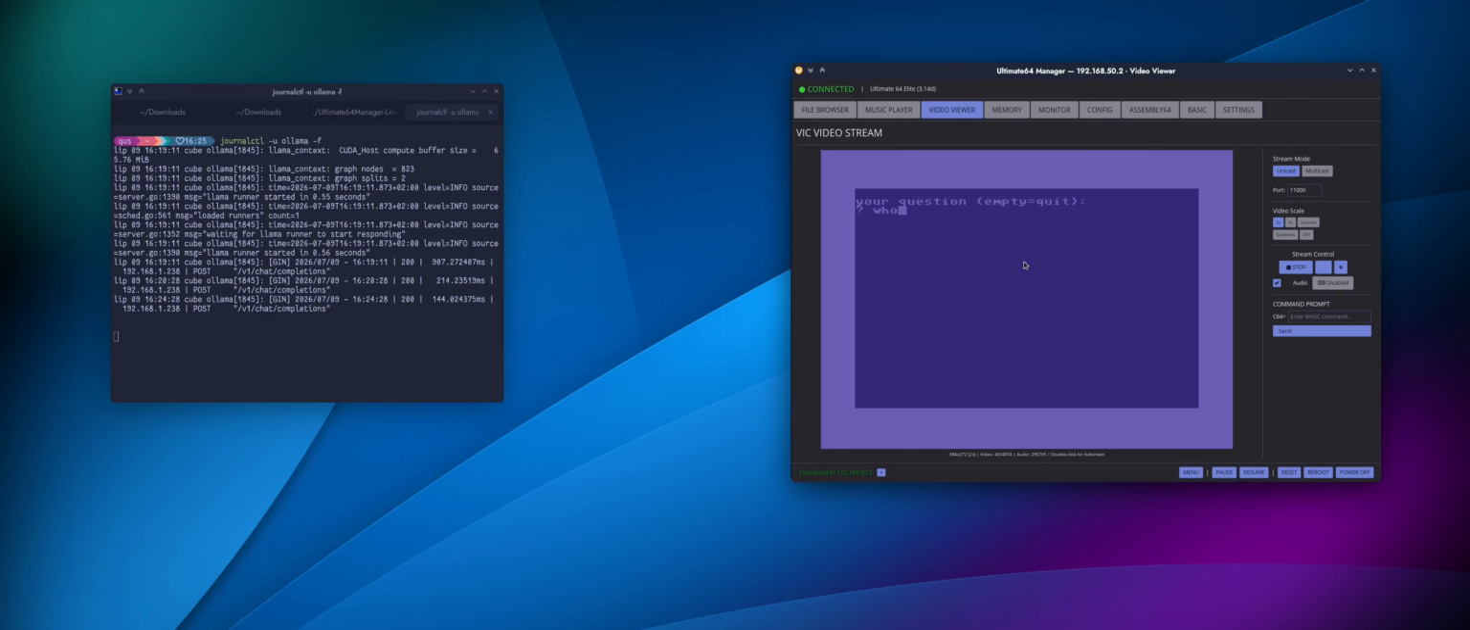Let me show you. The whole process is very slow and a very long LLM response may still hog our poor Commodore, but maybe we can get lucky with a simple question like this one. Now all we have to do is wait a bit.